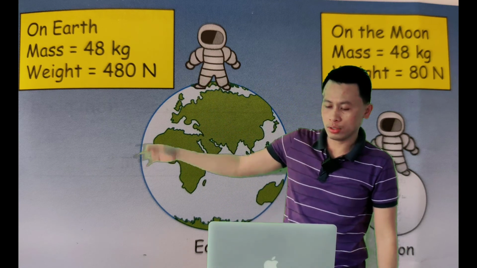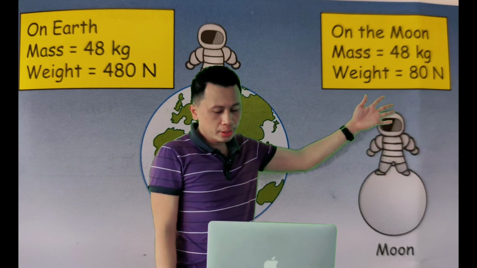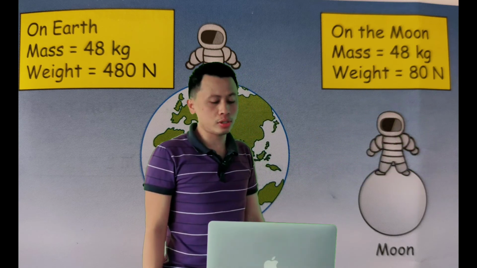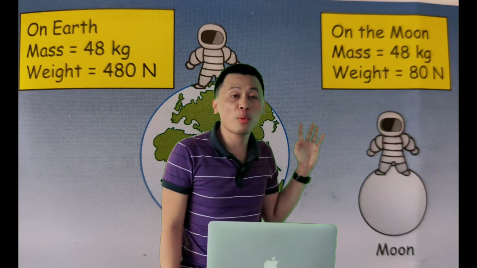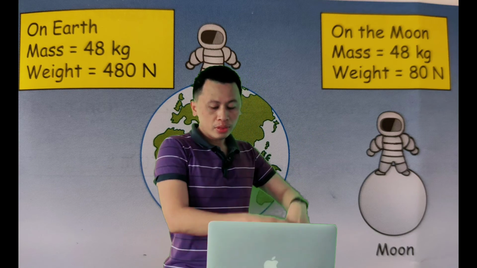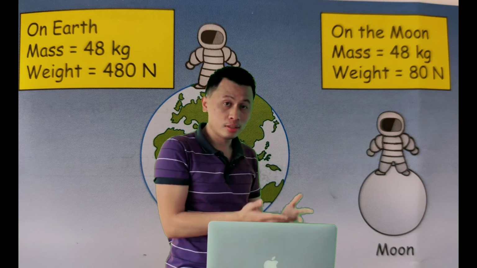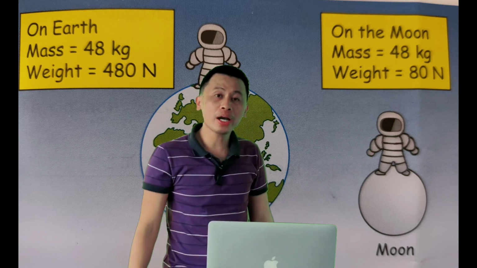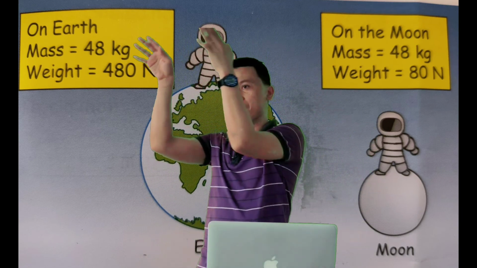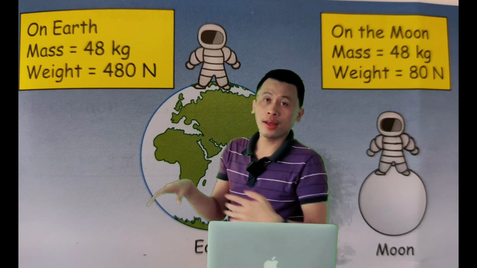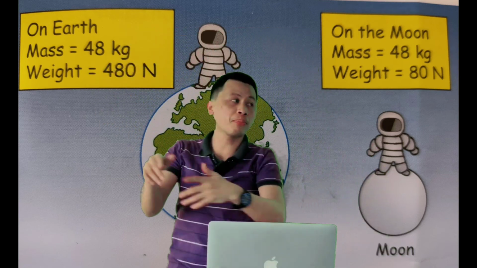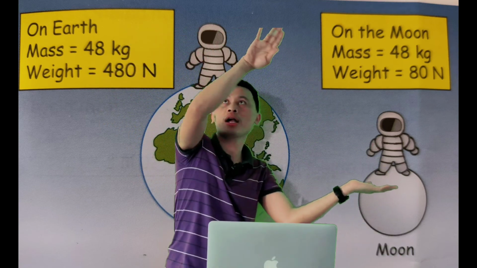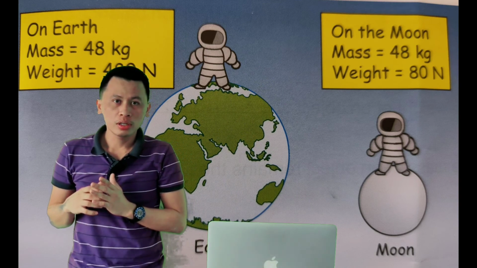Look at the picture: on earth, mass 48 kilograms equals weight 480 Newton. That's on our earth. But when we proceed to the moon, another place, we travel from the earth to the moon.